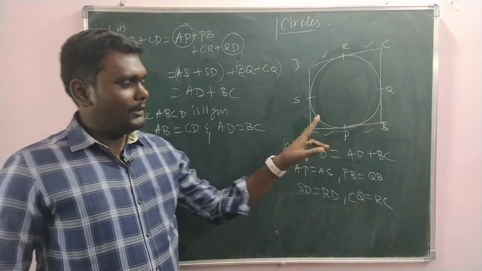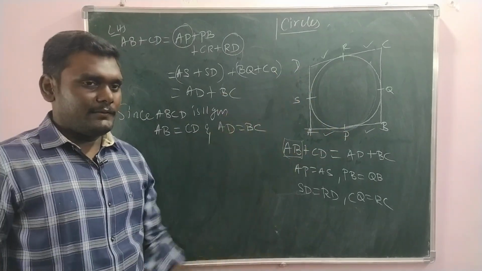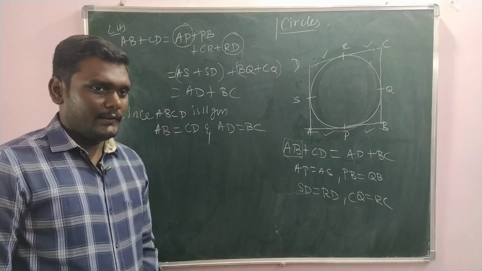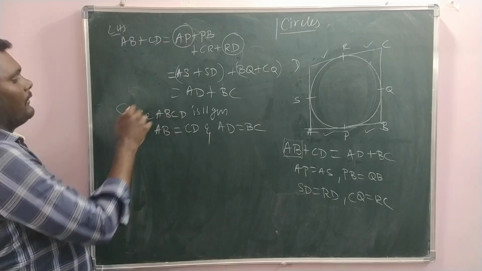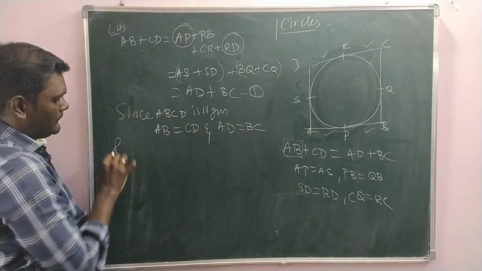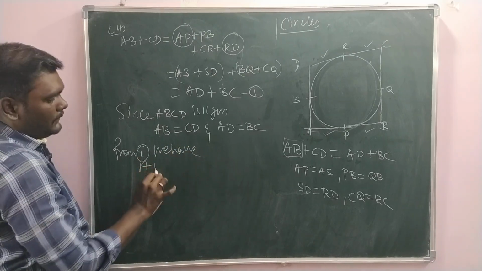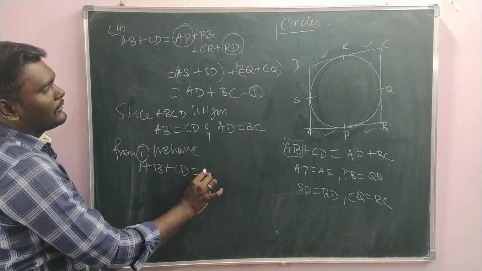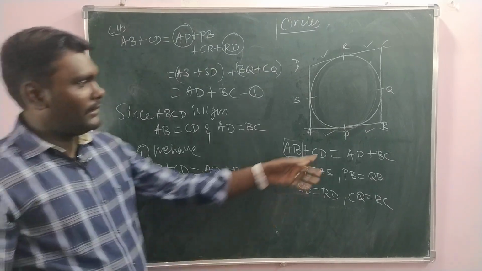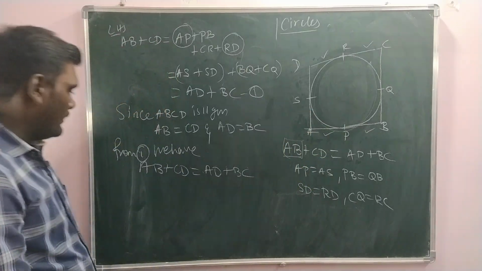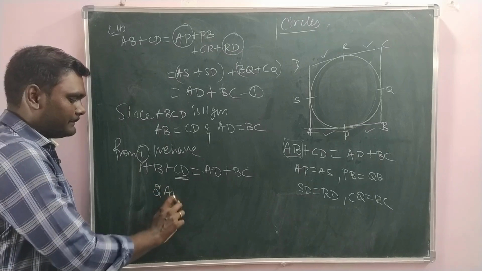If these two pairs are equal, it is enough to prove these two sides AB and AD are equal. Then all four sides will become equal. Now bring this result. From 1, we have AB plus CD equals AD plus BC, isn't it? What do we need to prove here? Adjacent sides are equal. So instead of CD, I'll replace CD with AB, that is 2AB.